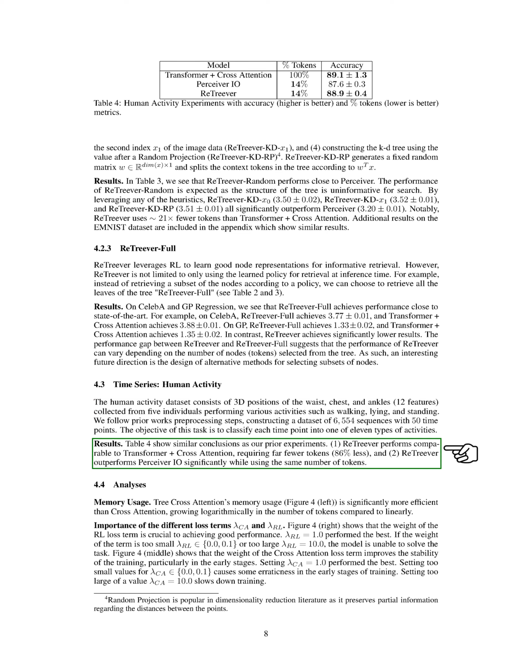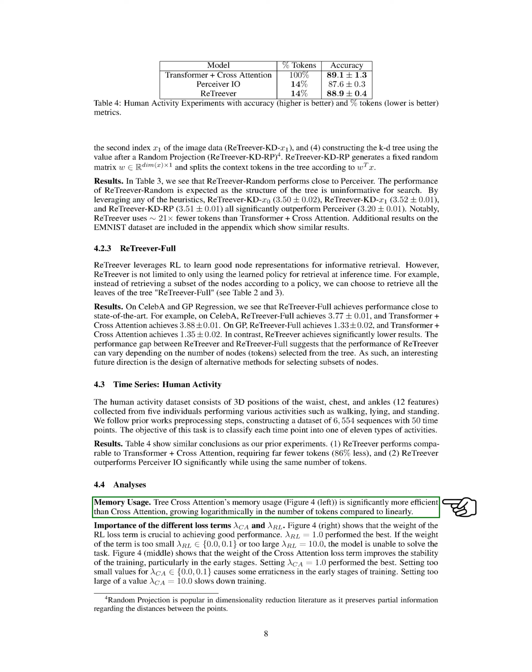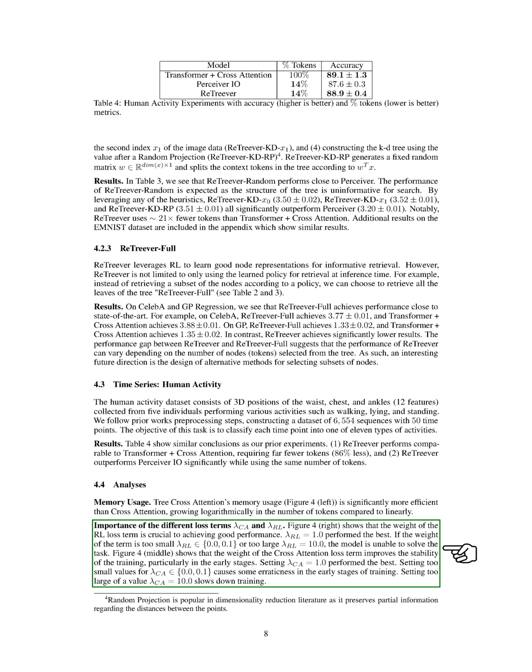Our results showed that our model, ReTreever, performed comparably to the transformer plus cross-attention model, but with 86% fewer tokens. Additionally, ReTreever significantly outperformed the perceiver I/O model while using the same number of tokens. We also analyzed memory usage and found that our tree cross-attention model was much more efficient than the cross-attention model. The memory usage of our model increased logarithmically with the number of tokens, while the cross-attention model's memory usage increased linearly.